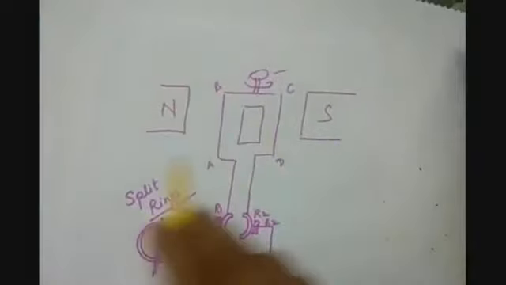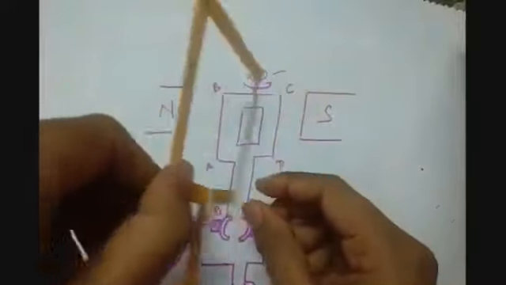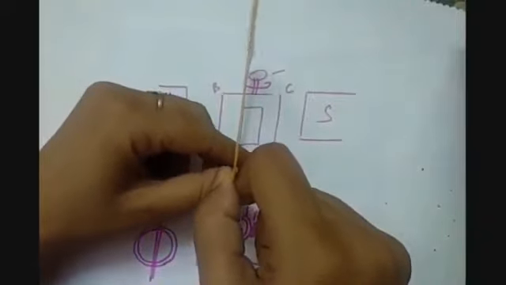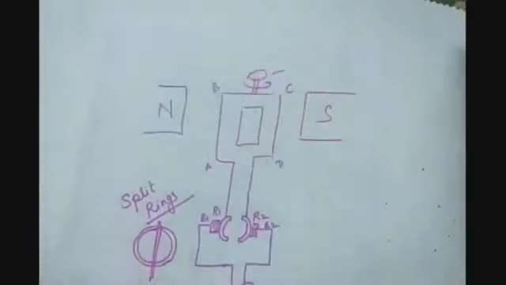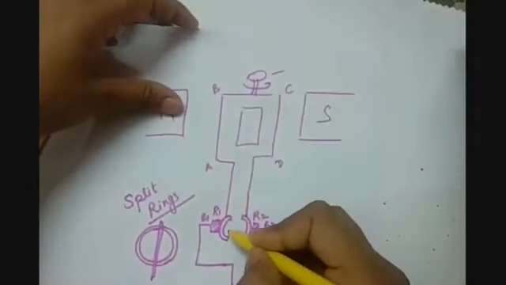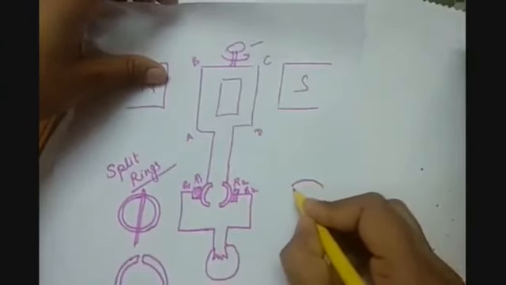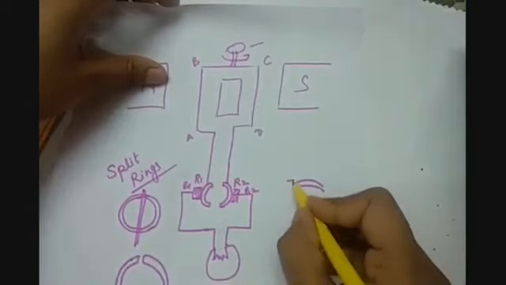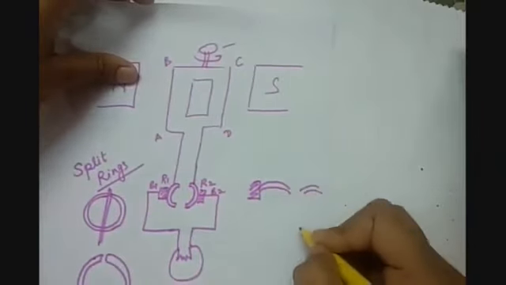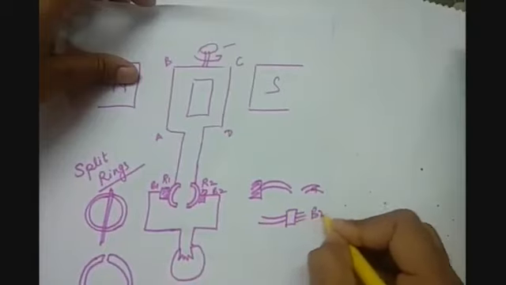That when this armature coil is rotating, then it comes to this situation. That means the AB arm which is connected to R1 is moving. So when it comes here, the R1 will be like this, half rotation, but still it is in contact with brush B1. And similarly, B2 will be somewhere here, but still in contact with brush B2.